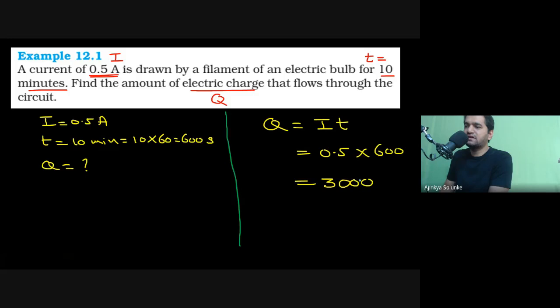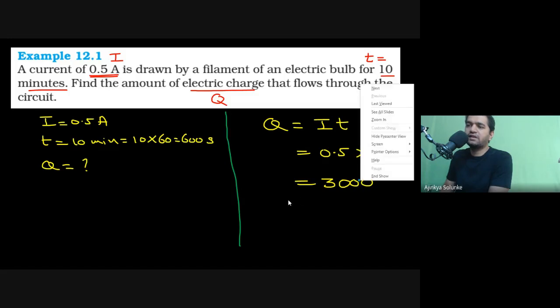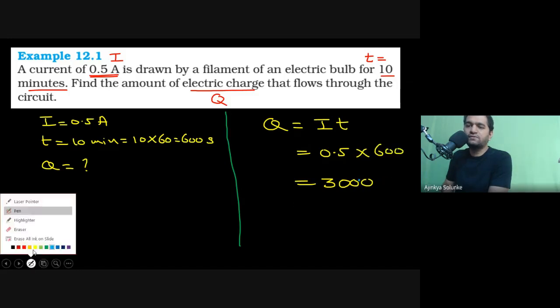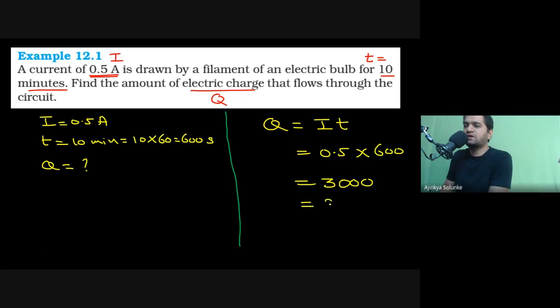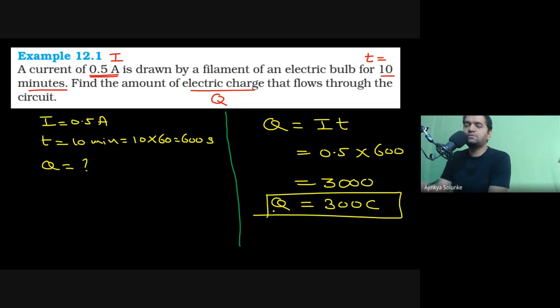The final answer would be 300. The unit for electric charge is coulomb, so we have to say it is 300 C, that is, 300 coulombs. Okay, fine.